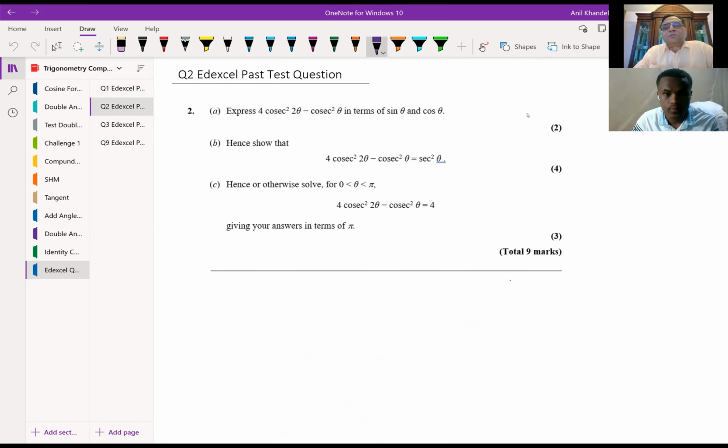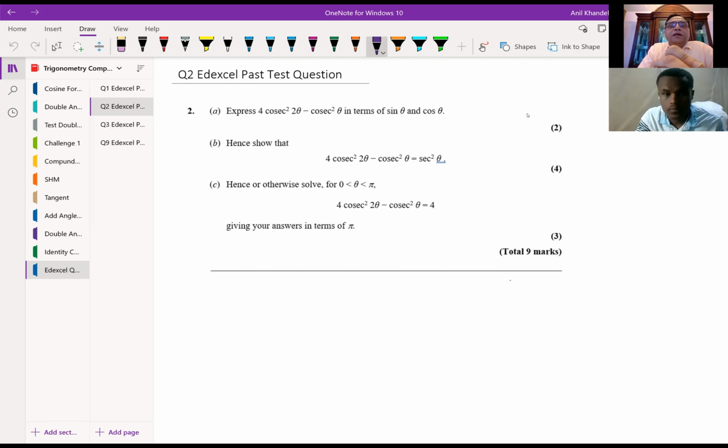Question number 2. Question number 2 is: express 4 cosecant squared 2 theta minus cosecant squared theta in terms of sine theta and cos theta, right? Hence show that 4 cosecant squared 2 theta minus cosecant squared theta equals secant squared theta. Hence or otherwise solve for theta being 0 to pi, 4 cosecant squared 2 theta minus cosecant squared theta equals 4, right? You get the question, right?